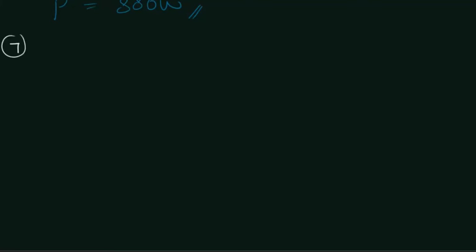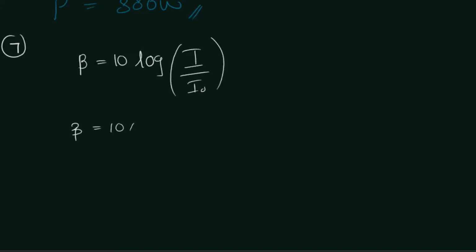Okay, so simply, how do we write the intensity level? Beta is equal to 10 log I over I naught. So this is the equation for the intensity level. We need to find the intensity level of which sound intensity. The sound intensity is 4 micro, which means 10 to the power minus 6, micro watts per square meter. And the threshold intensity is 1 into 10 to the power minus 12.